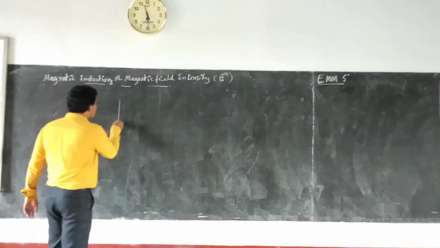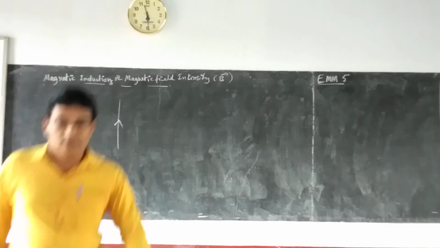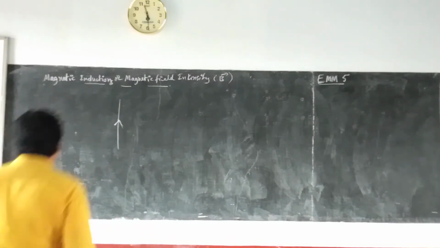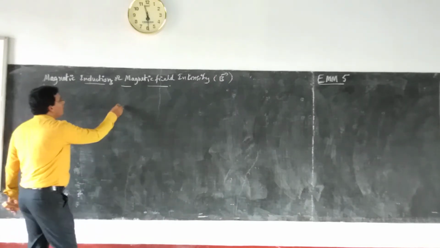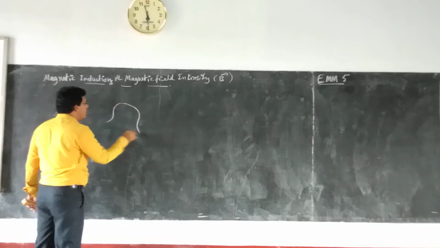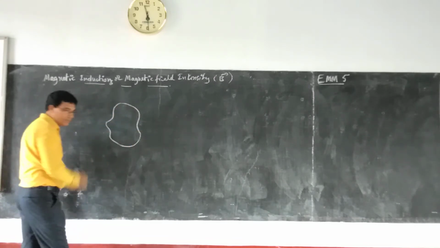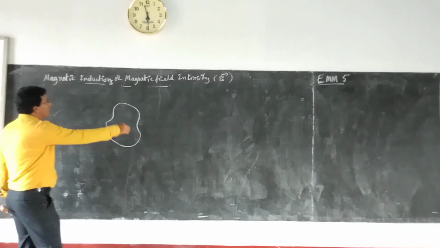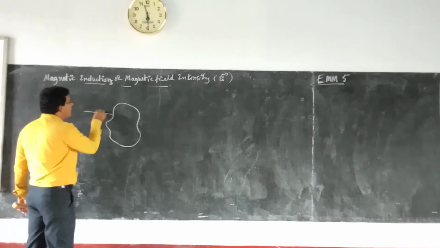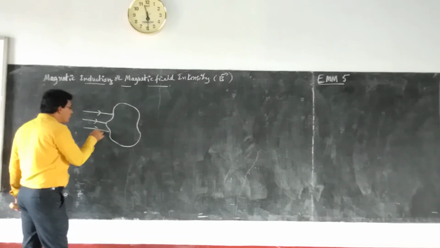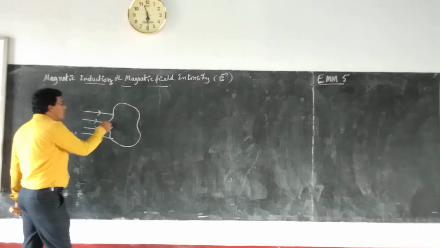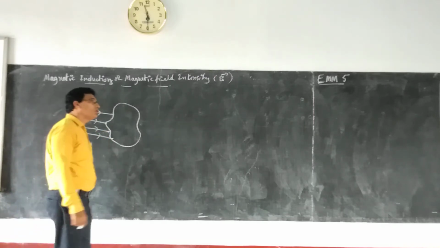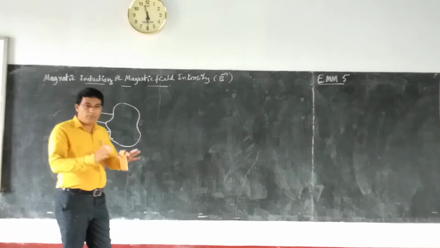So here, suppose you have a space or a region like this. Then if you have the magnetic lines of force, as we explained in the case of electric field, it is the locus of the point where an isolated north pole moves in the magnetic field.